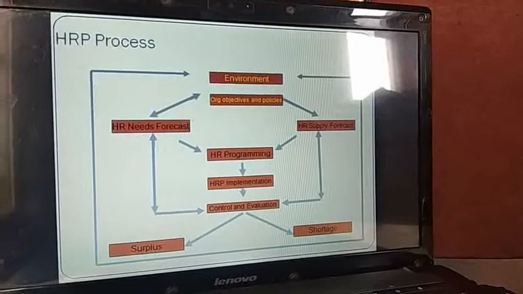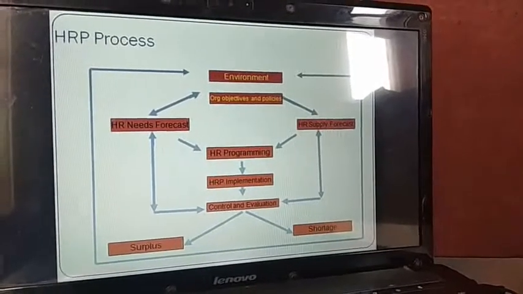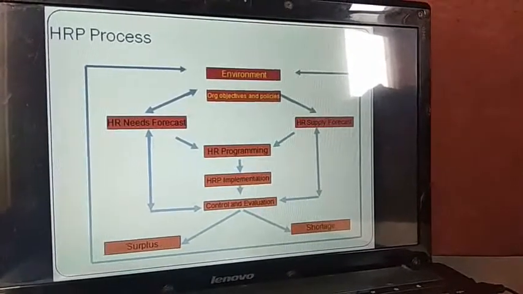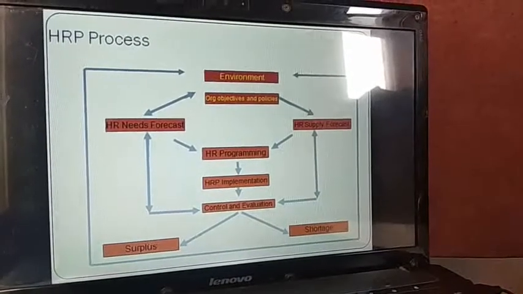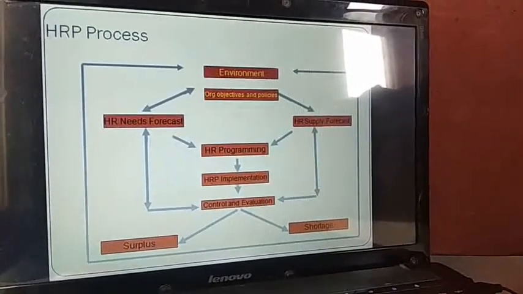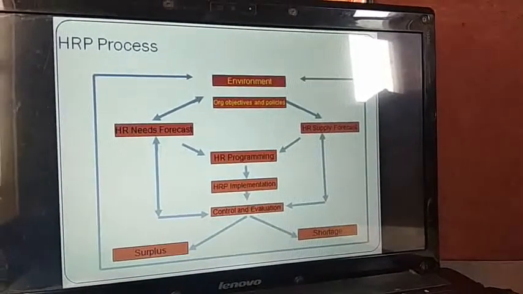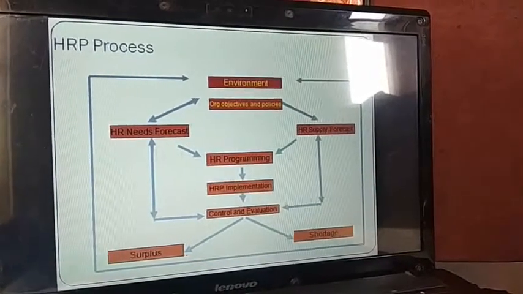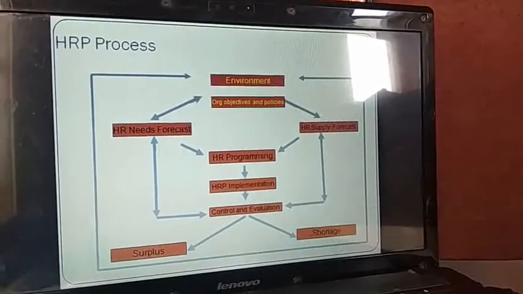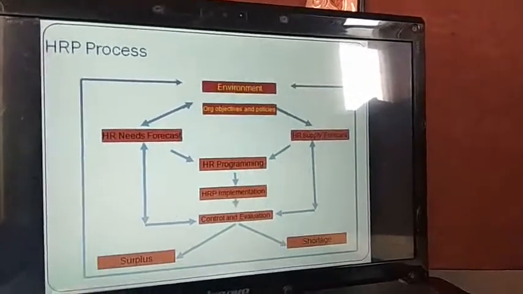For an organization, it is not an easy task to have a balance between the surplus or the shortage and form a perfect human resource planning process. It is not that easy. This is a simple diagrammatic representation of what a human resource planning process is all about.